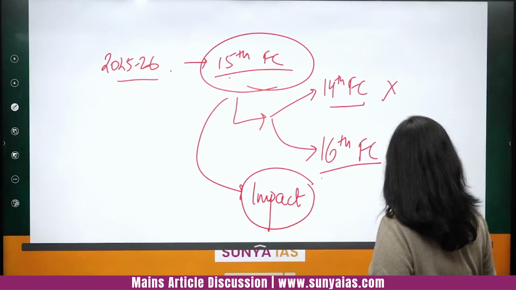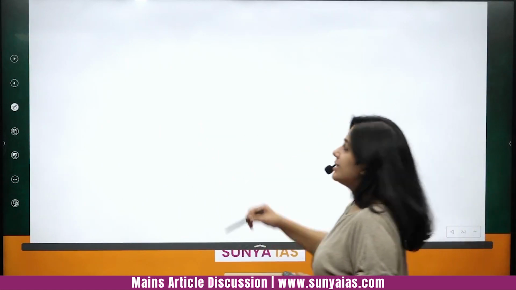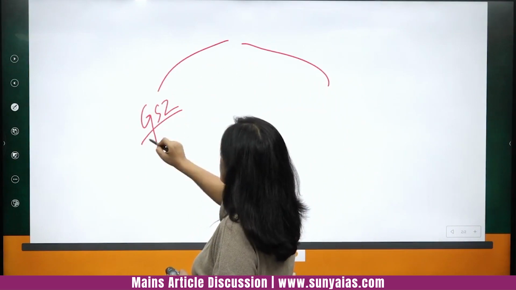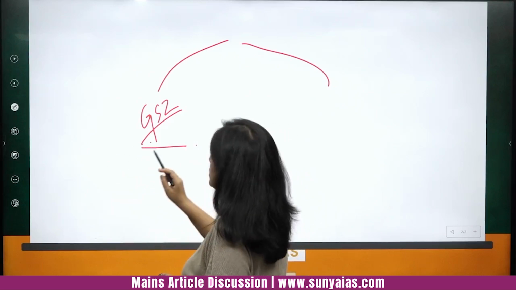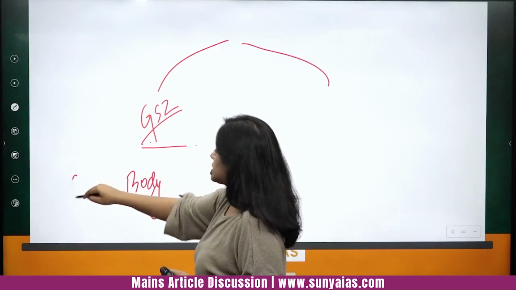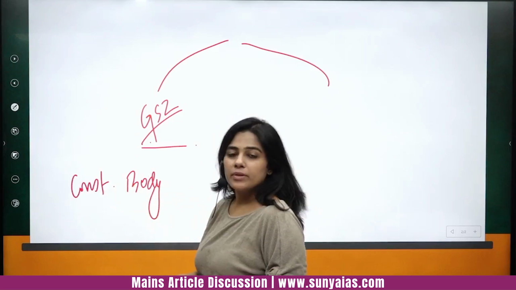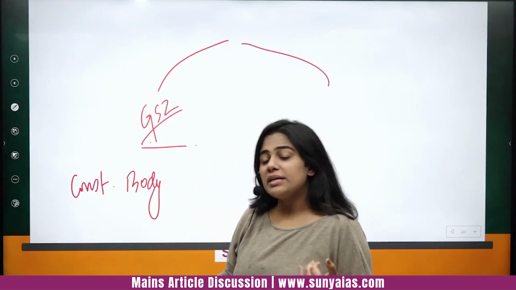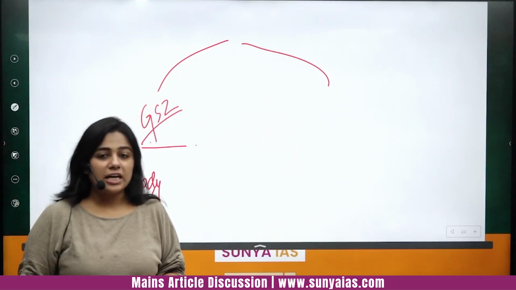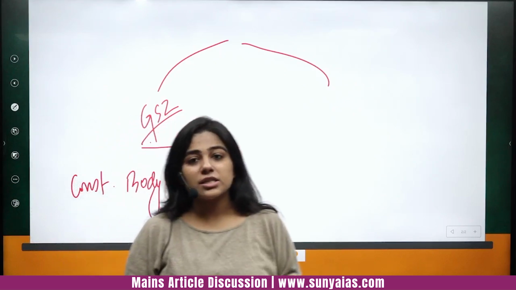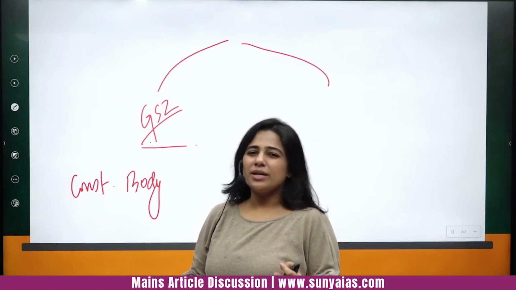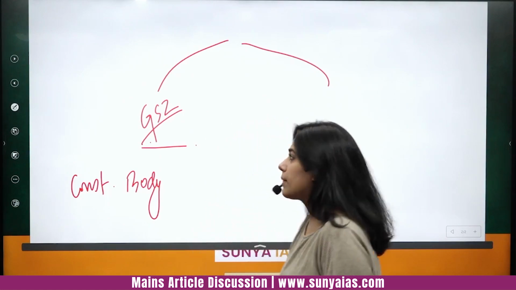Of course, I don't need to tell you that it is relevant for two papers. For GS2, it is relevant as a constitutional body, so you can be asked what the Finance Commission of India is, what the qualifications required are, what some of the crucial recommendations are, etc. Sometimes theoretical questions also come.